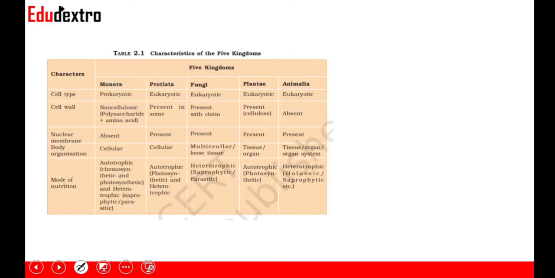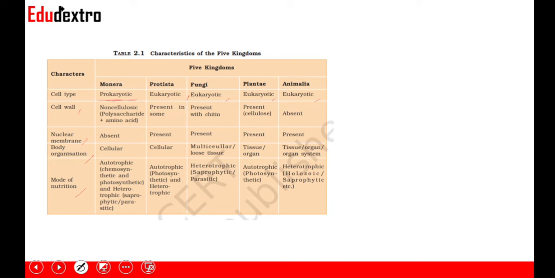Okay, so this is Table 2.1, which is basically the characteristics of the five kingdoms, summarizing the entire five kingdom classification. First we're talking about cell type, cell wall, nuclear membrane, body organization, and mode of nutrition. In this one, the odd one is Monera, which is prokaryotic, right? Monera has the prokaryotic cell type, while the others all have the eukaryotic cell type. So questions can be asked from these odd ones in this table.